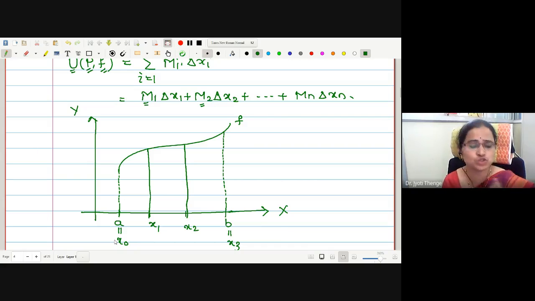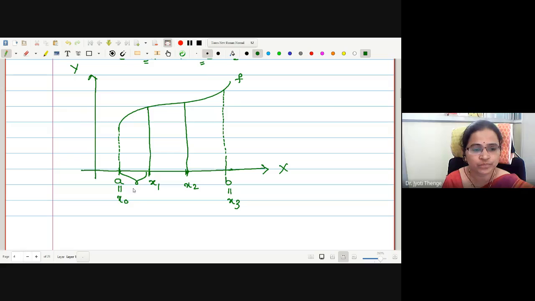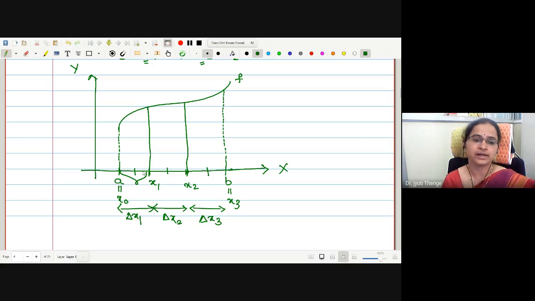Right now, I have just joined it. Now let us try to find out where is the location of M1. This is the first subinterval, right? This is my value of delta x1. Correct? This is delta x1, the length of the first subinterval. What is delta x2? Length of the second subinterval. And delta x3 will be the length of the third subinterval. Therefore, respectively, this is delta x1, this is delta x2, and this is delta x3.